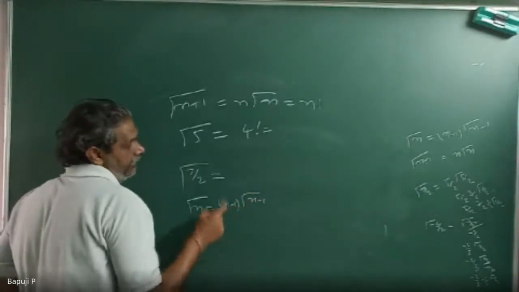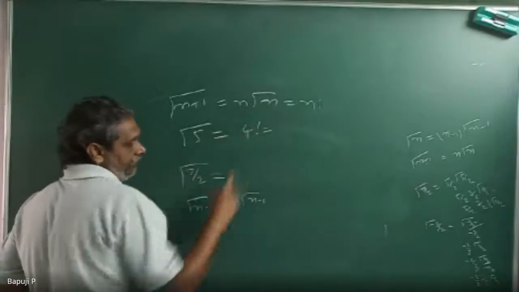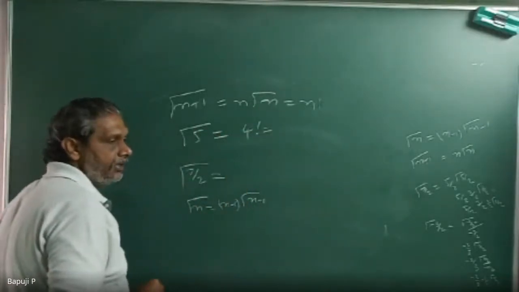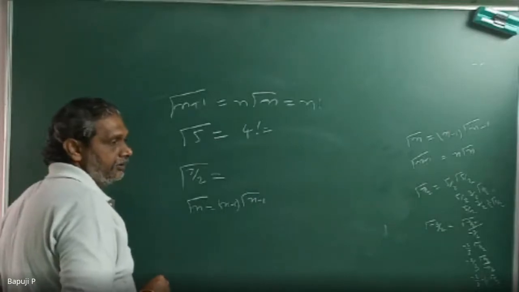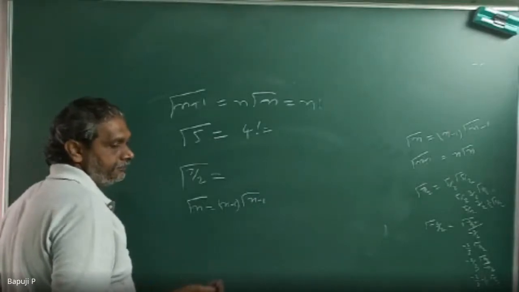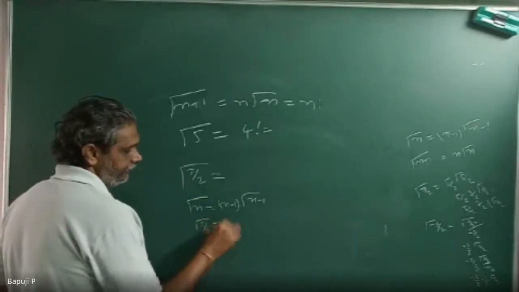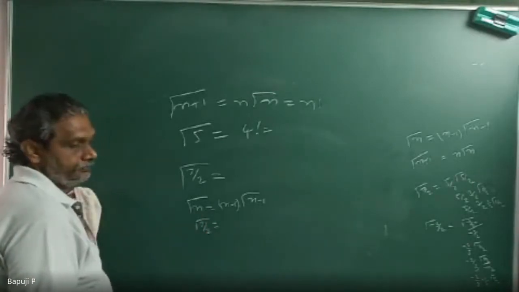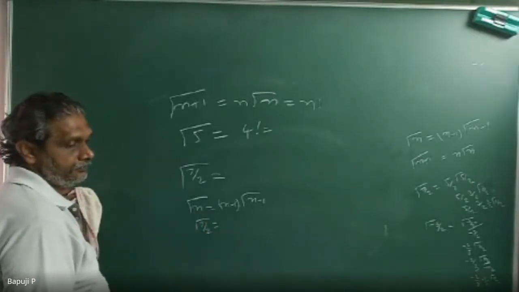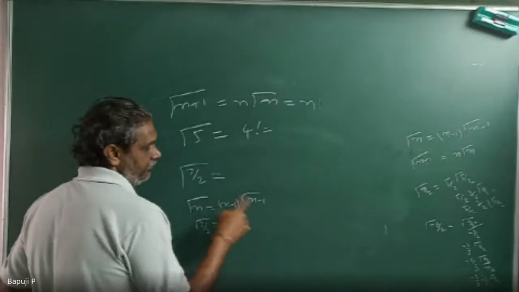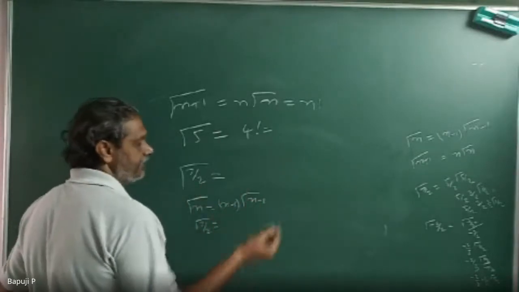What I am telling: gamma n plus 1, I am writing n into gamma n. Gamma n is equal to n minus 1 into gamma n minus 1. Agree or not? Any doubt? Yes, sir. So correct. So gamma 7 by 2, can you tell me? 5 by 2. Very good. So 7 by 2 minus 1.